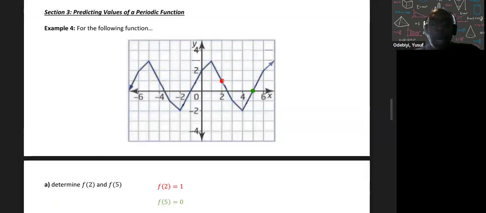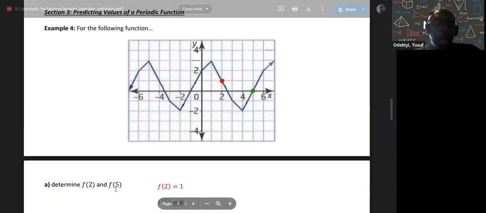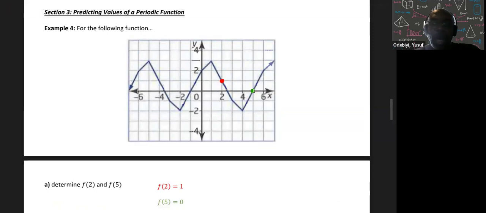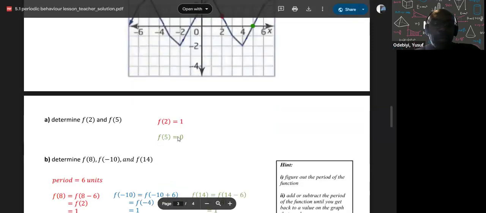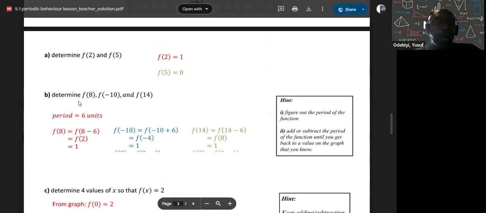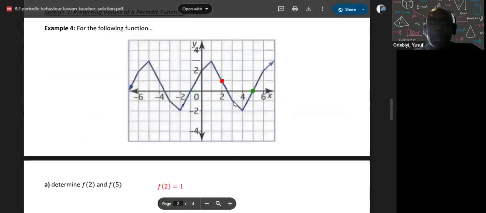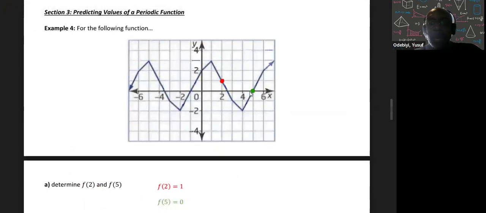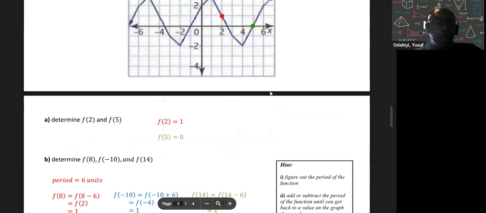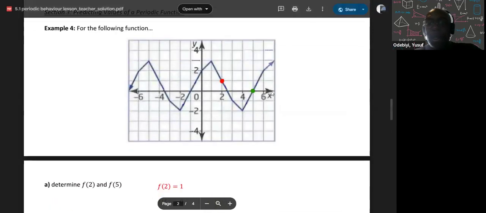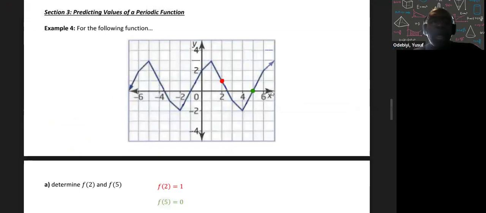Well, when x is 2, y is 1. When x is 5, y is 0, which you see over here. Now look at it, when x is 8, what is y? Well, where's 8? It's off the graph. Interesting. It's not showing on the graph. So what do we do? We're stuck.